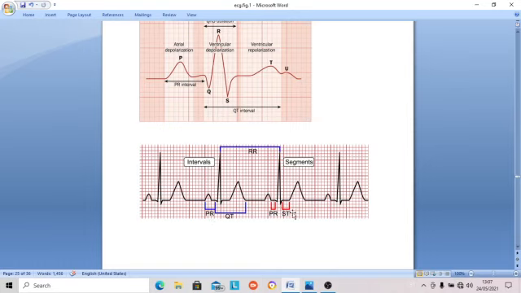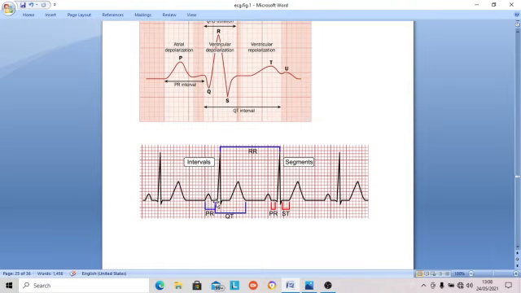These are the various segments, which are always on the zero line. The PR segment: end of P to the beginning of the QRS complex. The ST segment: end of S to the beginning of T, always on the zero line. And the TP segment, lastly, from the end of T to the beginning of the P wave. This is the TP segment. And the intervals include the waves also.